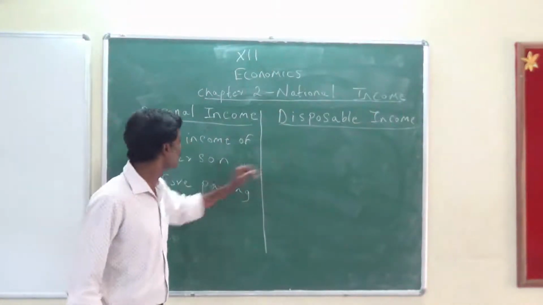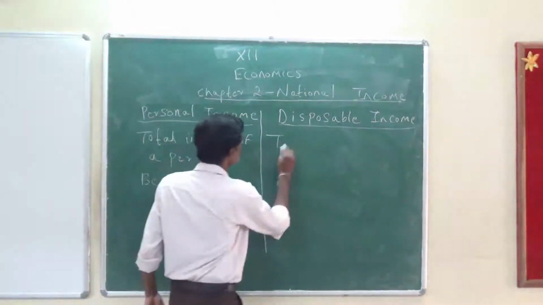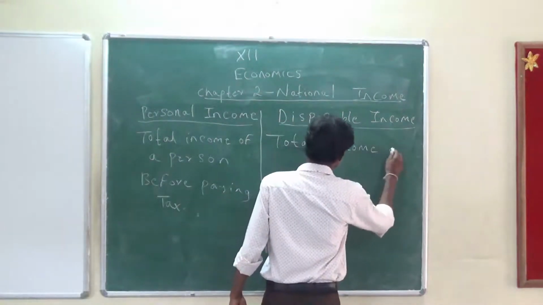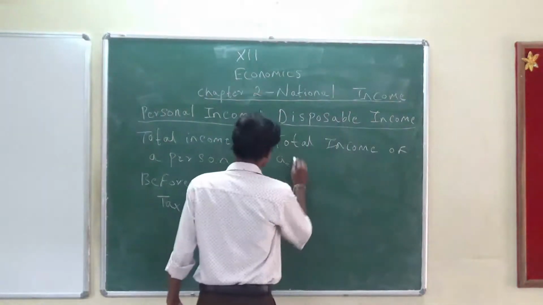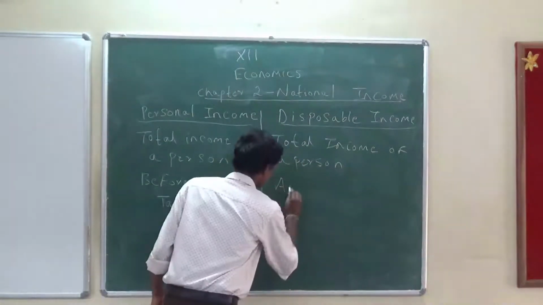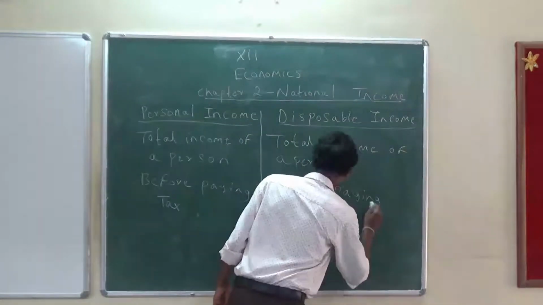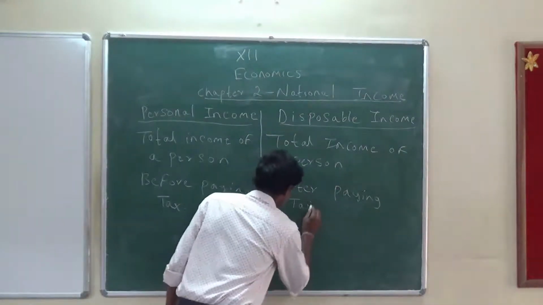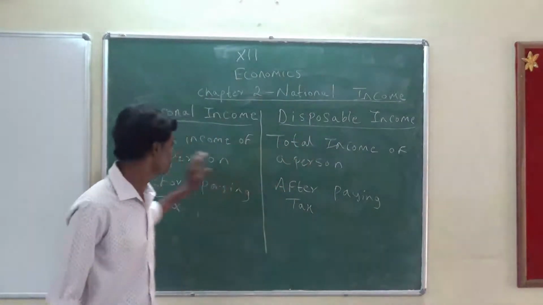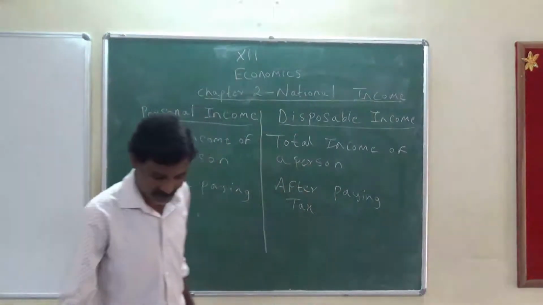Now disposable income is the same thing: total income of a person after paying tax. So that is the difference between personal income and disposable income. This is before paying tax, and this is after paying tax.